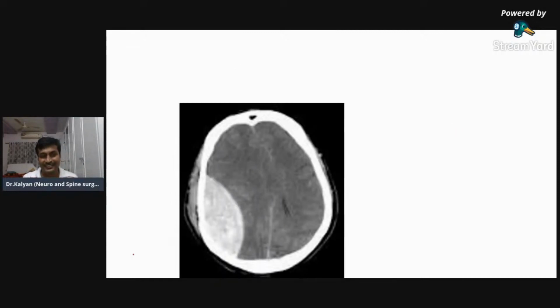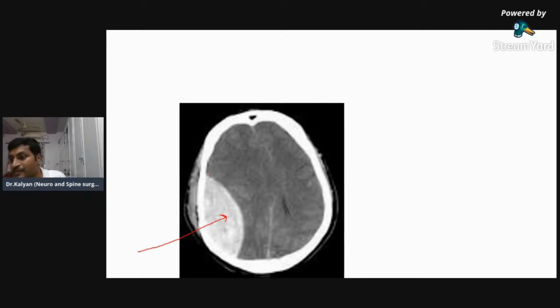So what is this? Again, try to compare with the bone. Is it more hyperdense than the bone or less hyperdense? So again, what is this? This is bone or blood. We have only two differential diagnoses: bone or blood, or tumor. Hematoma, and Dr. Ankita said this is extradural hematoma. How to differentiate subdural hematoma from extradural hematoma, I will take in the next class.